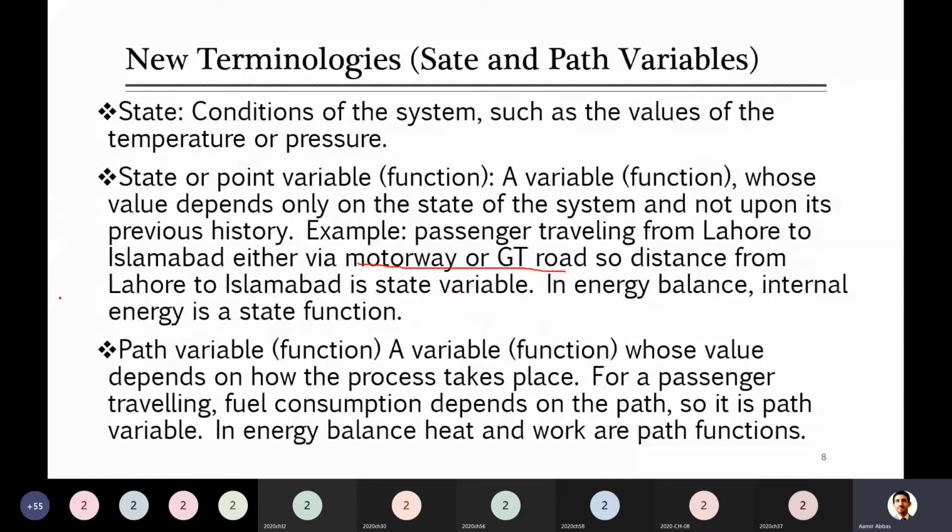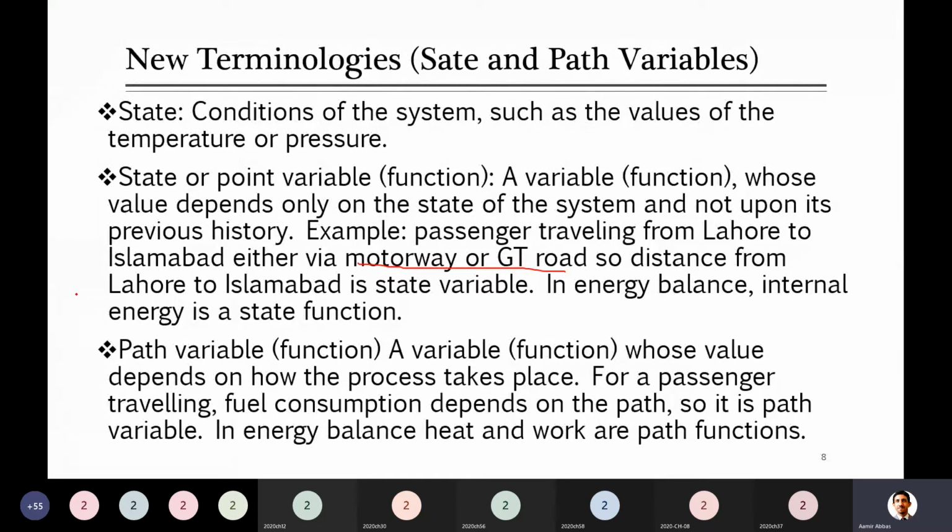If they adopt the motorway or GT road, the distance is different in both paths. And when distance is different, will fuel consumption be different or same? Different. Good. Fuel consumption will be different, because it depends on the path.